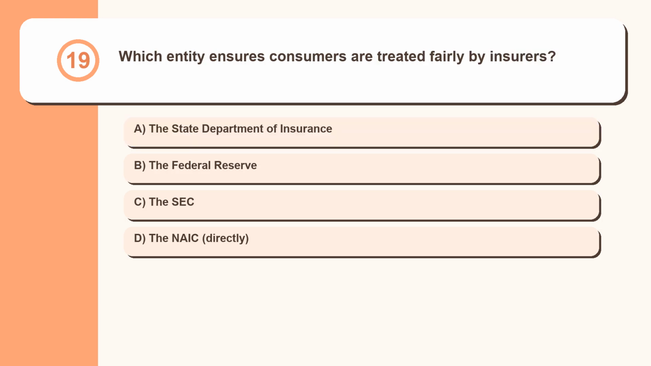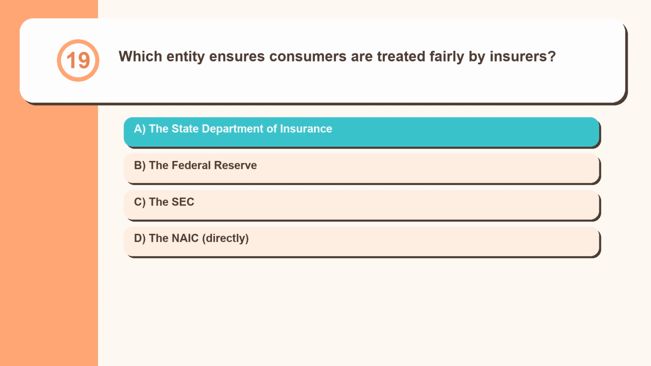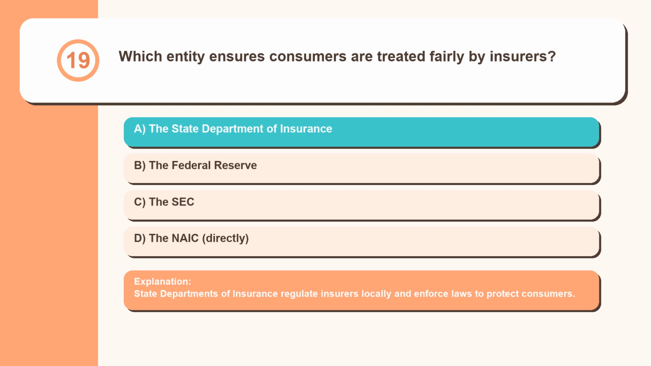Question 19. Which entity ensures consumers are treated fairly by insurers? The State Department of Insurance, the Federal Reserve, the SEC, the NAIC. State departments of insurance regulate insurers locally and enforce laws to protect consumers.